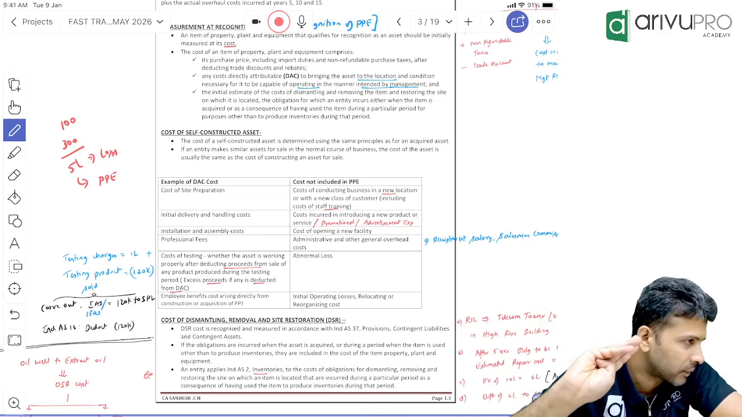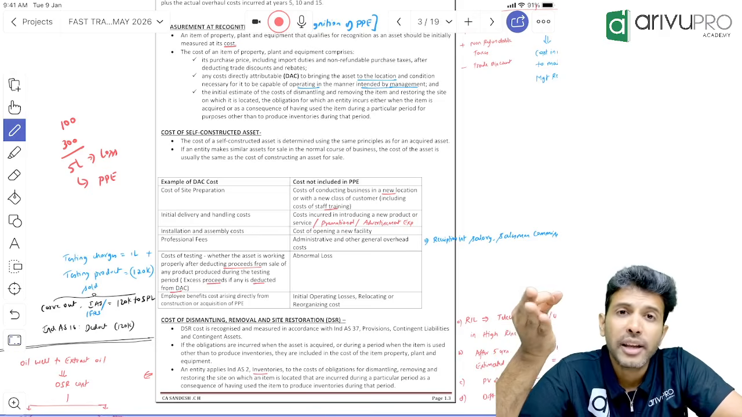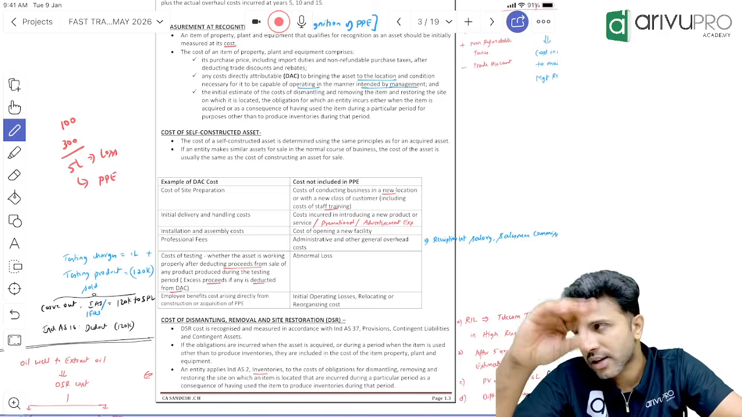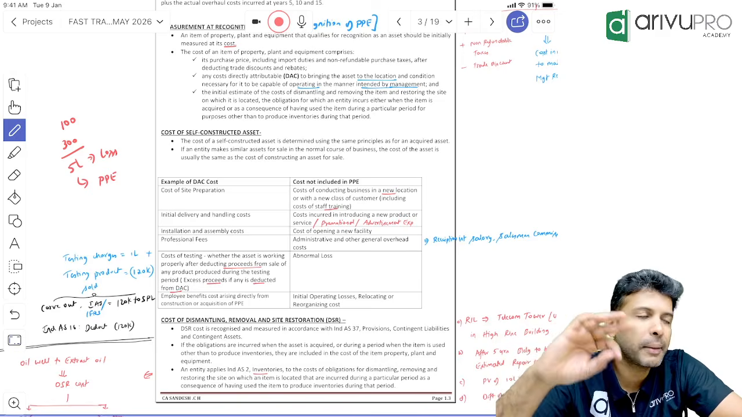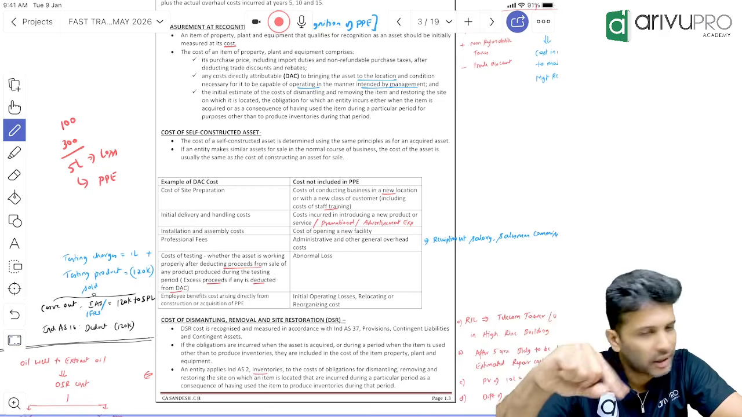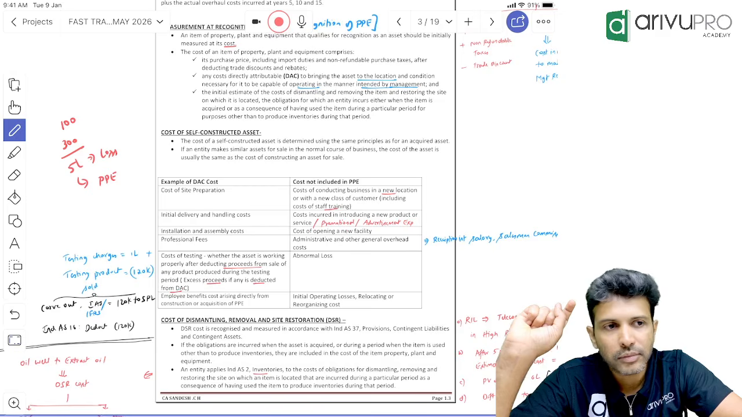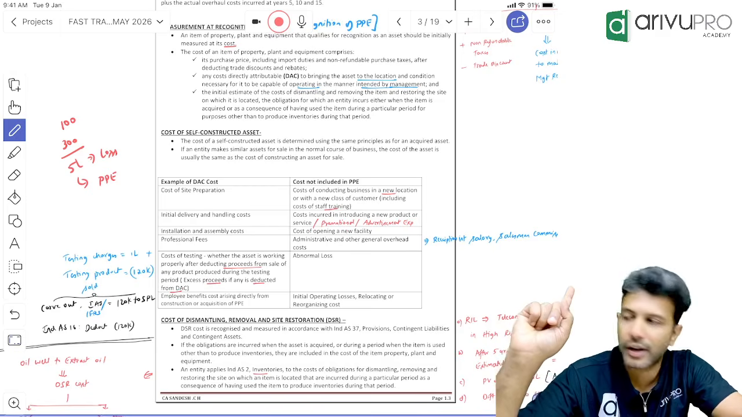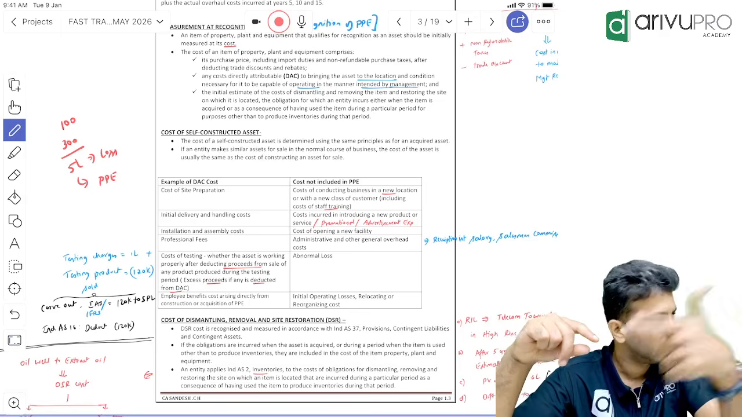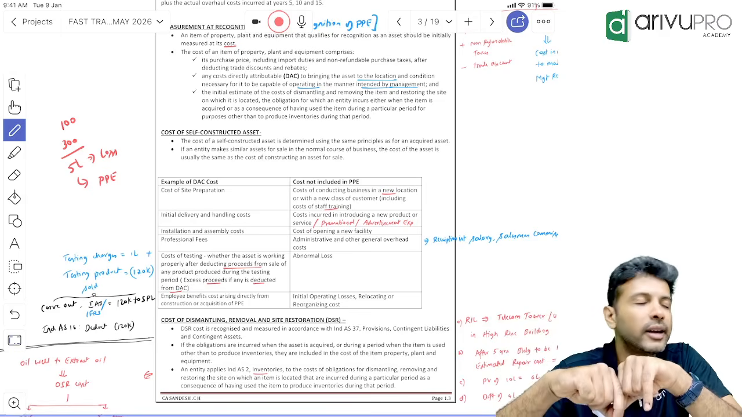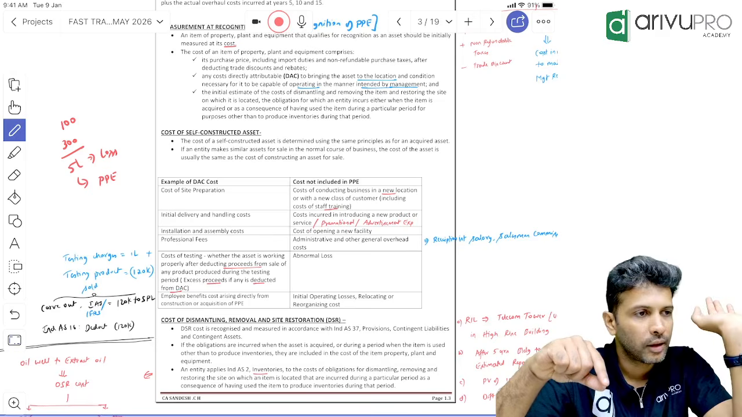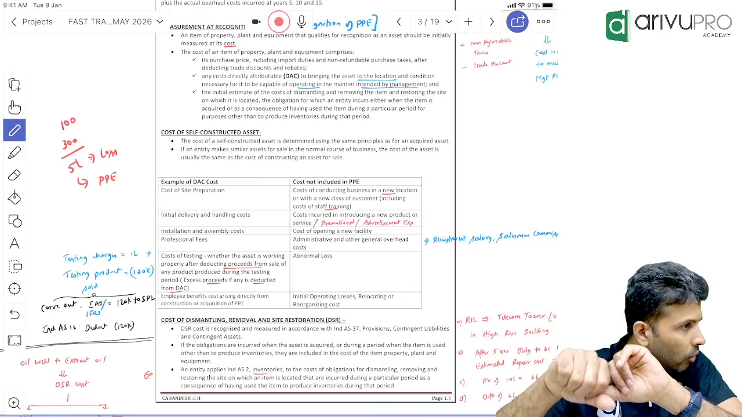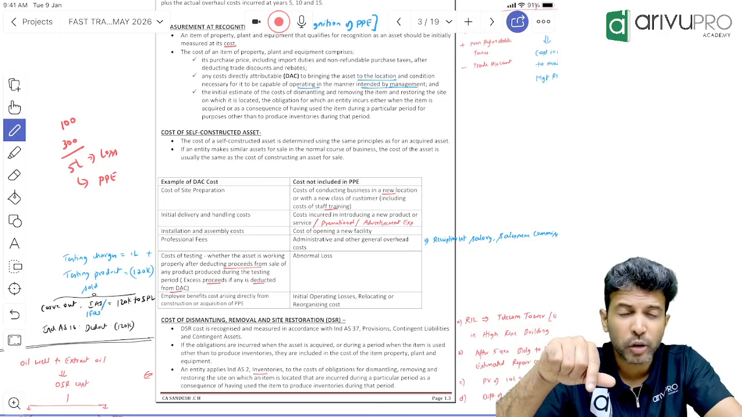Separate standard is there. Then, if you have biological assets which are used for agricultural activity, biological asset means living plants and animals. But if they are used for agricultural activity, then you have a separate standard called IND AS 41. Like if you have cows or goats and all, it comes not under IND AS 16 but under IND AS 41. But bearer plant will come under IND AS 16.